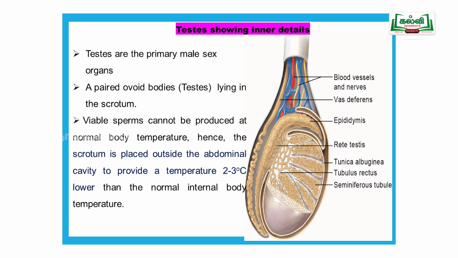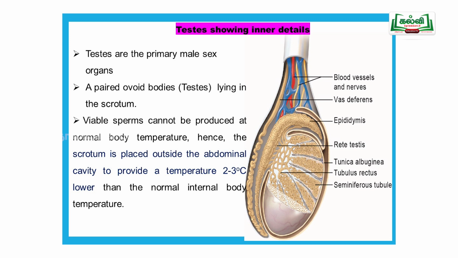Now we are going to study the testis. It is a major or primary reproductive organ. Testis is the male reproductive organ or male sex organ. Here, the paired ovoid bodies: two testes are present, usually ovoid in shape, lying in the scrotum outside the body, in that bag-like structure.